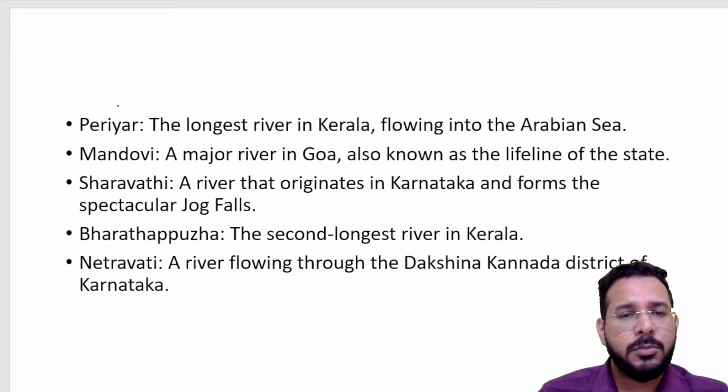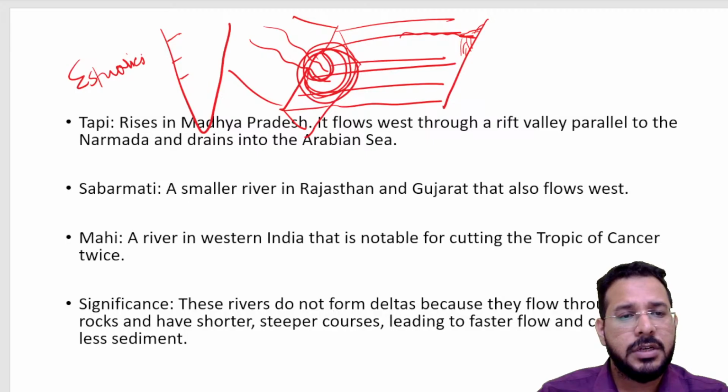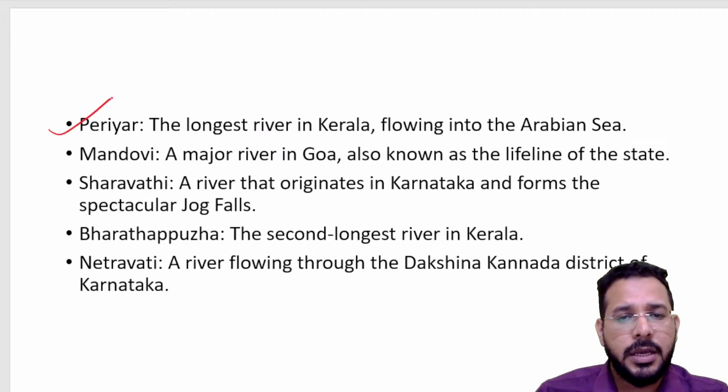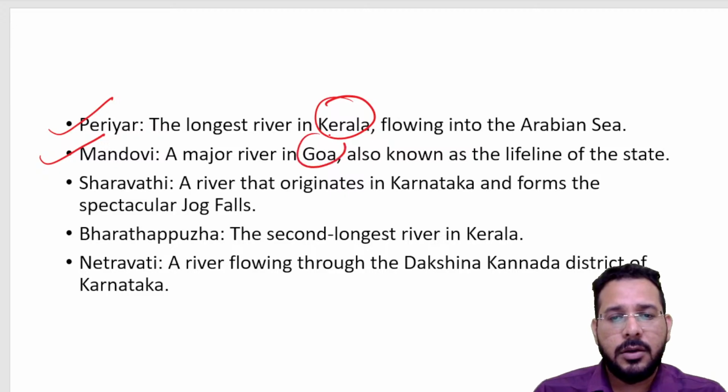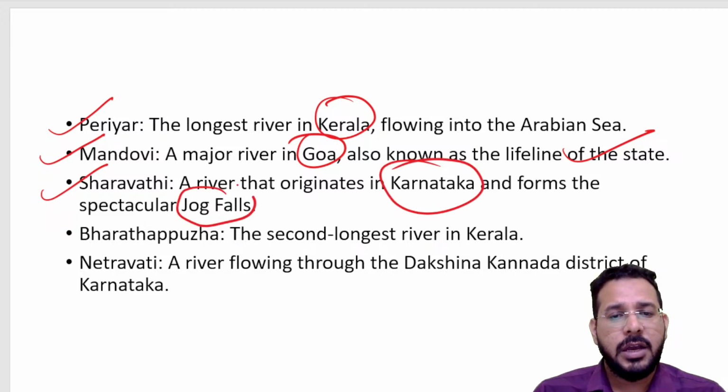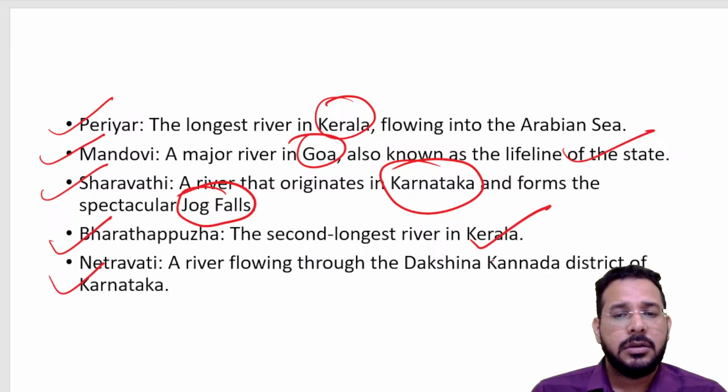We have a few more smaller west flowing rivers such as Periyar, which is in Kerala. We have Mandovi of Goa, which is also called the lifeline of the Goa state. Then we have Sharavati, which is originating in Karnataka, and we have Jog Falls on the Sharavati river. We have Bharatapuzha river, which is also in Kerala. We have Netravati, which is in Karnataka.